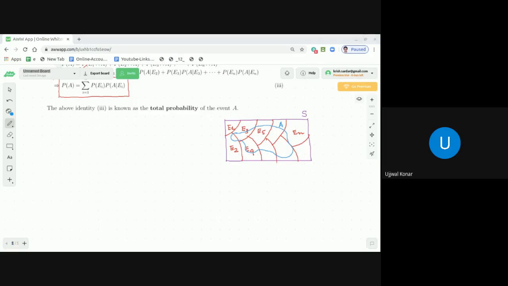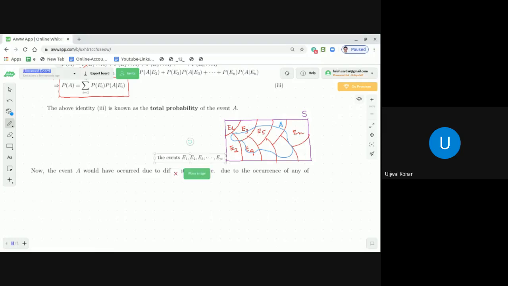So what I wanted to say by means of this example, dear students, is that the event A would have occurred due to different causes. That is, due to the occurrence of any of the events E1, E2 up to En.